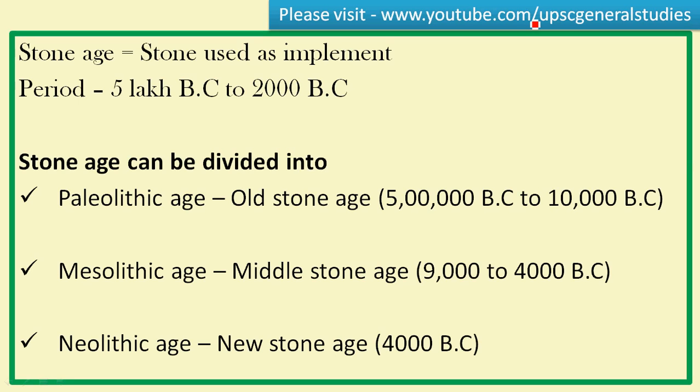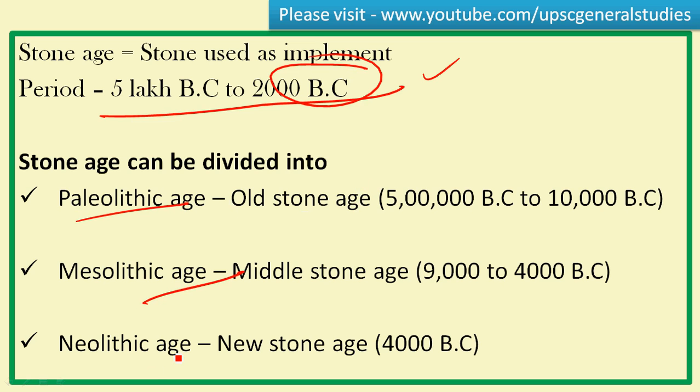The Stone Age is so called because in this age stone implements were used. The period of the Stone Age is 500,000 BC to 2000 BC. This is a long range, and the Stone Age can be divided into 3 important ages: Paleolithic age, Mesolithic and Neolithic age. In the Paleolithic age, paleo means old, lithic means stone, so old Stone Age. It started in 500,000 BC and ended in 10,000 BC.